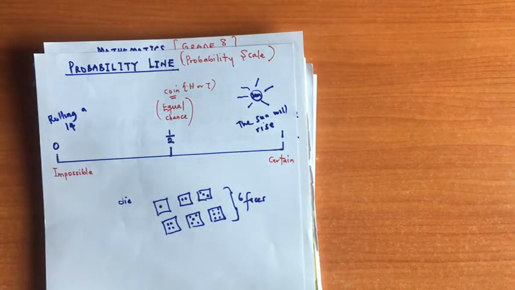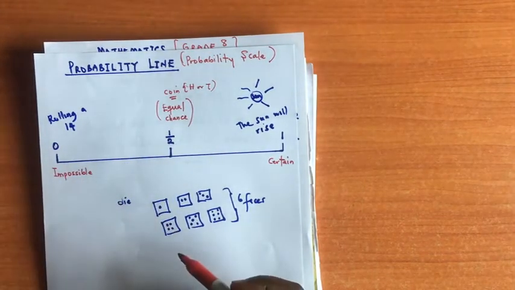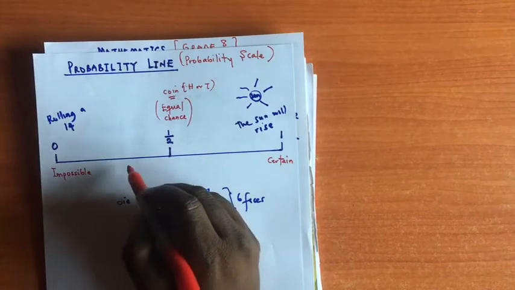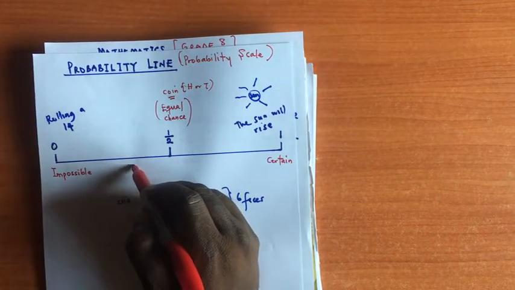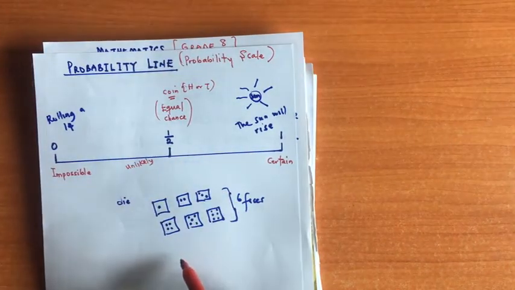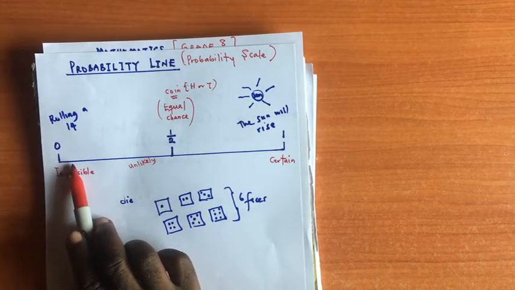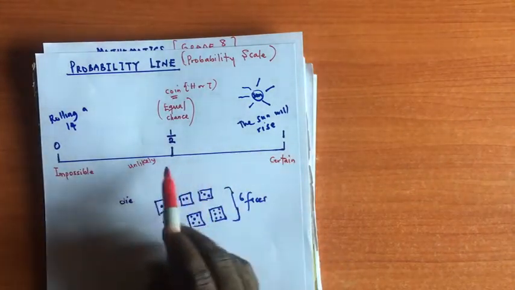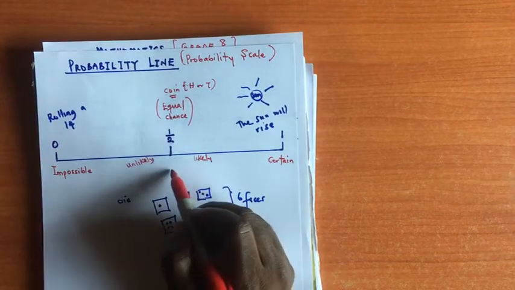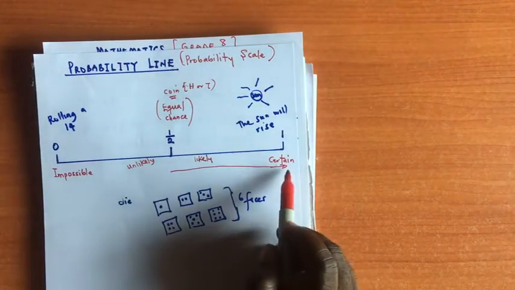Now, what happens when you have a probability between 0 and a half? Any probability that falls here will be, let's say, unlikely. Any probability that is very close to this, around this region, will be very unlikely. Then any probability within this region will be likely. So that means when you move from this point to this point, you are moving from likely to certain.